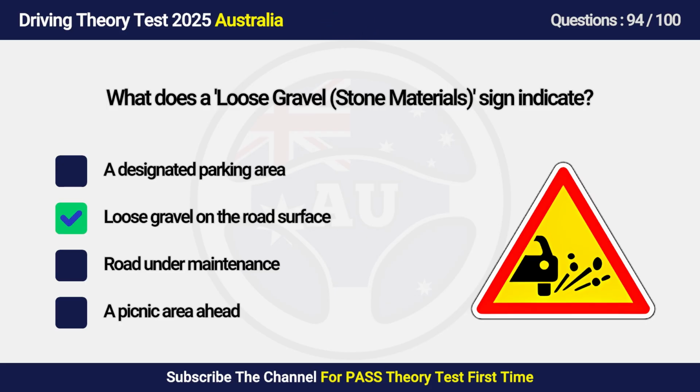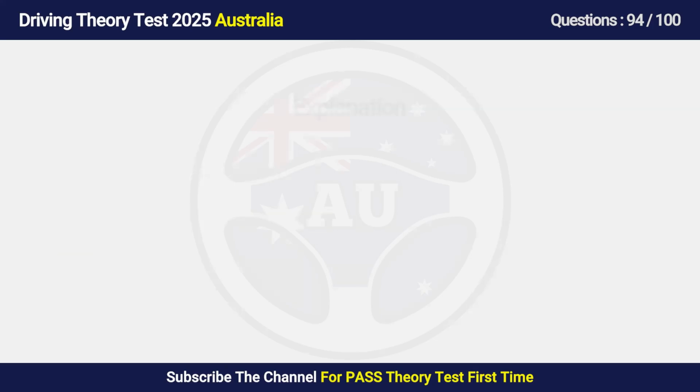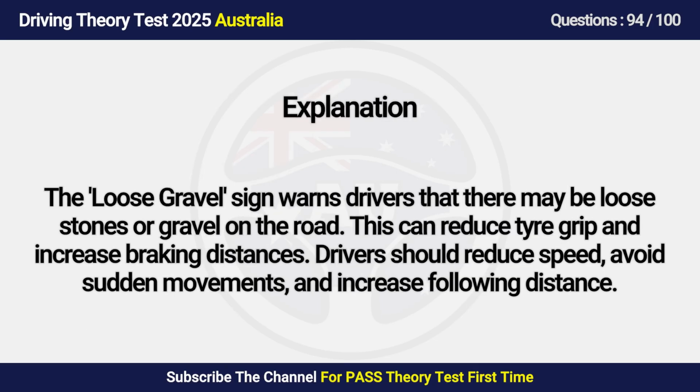Answer is B. Loose gravel on the road surface. The loose gravel sign warns drivers that there may be loose stones or gravel on the road. This can reduce tire grip and increase braking distances. Drivers should reduce speed, avoid sudden movements, and increase following distance.